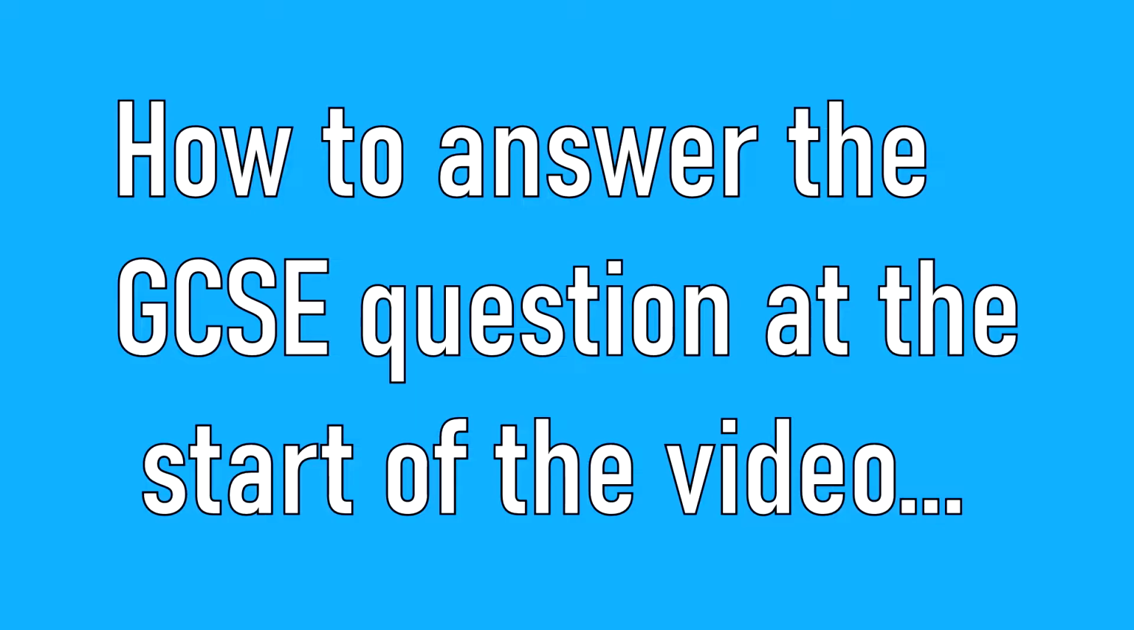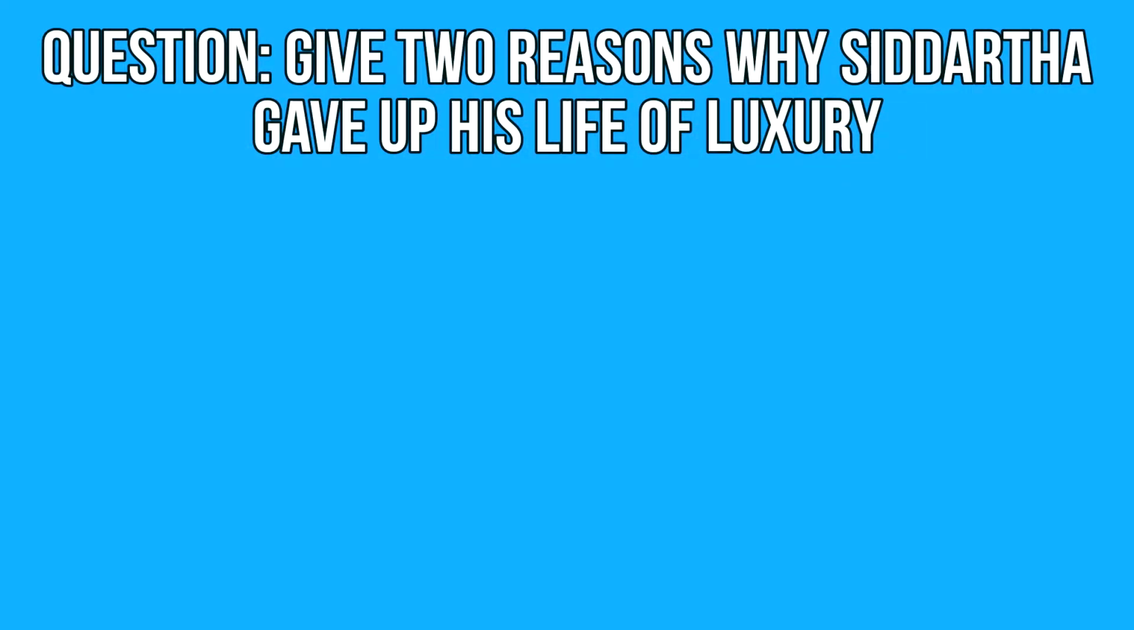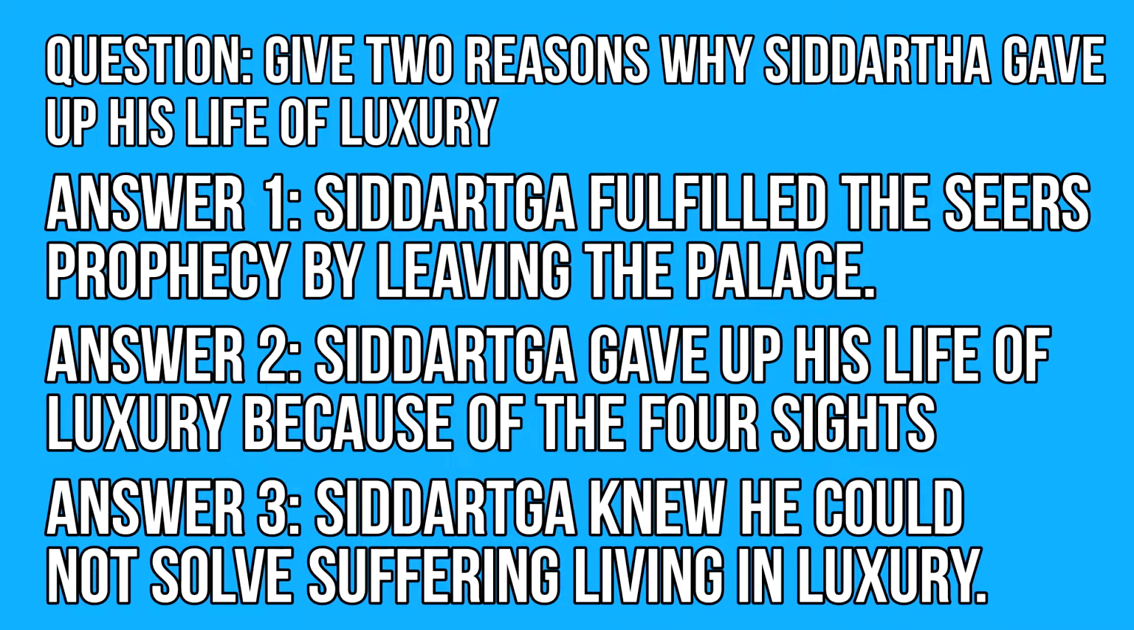Finally, I will show you how to answer the 2-mark question which aligns with the AQA specification at the beginning of this video. We actually have 3 reasons why Siddhartha would give up his life of luxury. Number 1 is Siddhartha fulfilled the seer's prophecy by leaving the palace. Number 2 is Siddhartha gave up his life of luxury because of the 4 sights he witnessed. Finally, Siddhartha knew that he would not be able to solve the world's suffering by living a life of luxury.